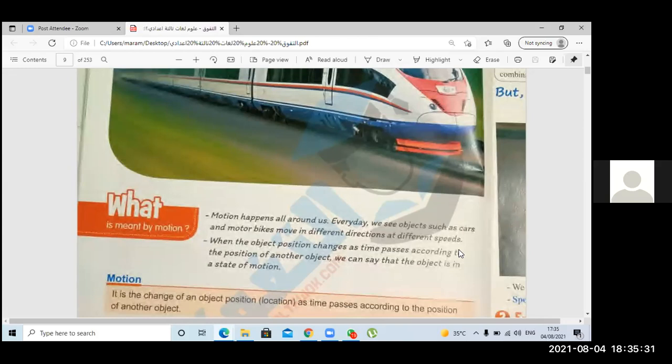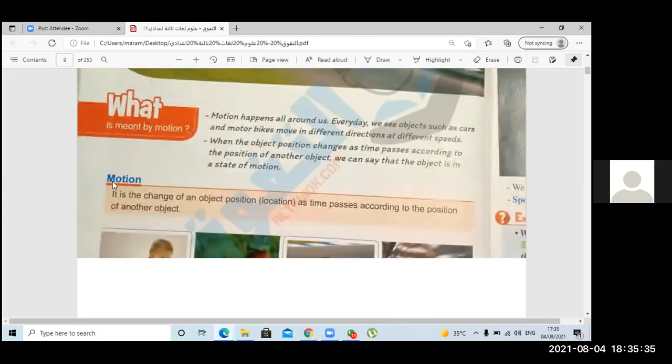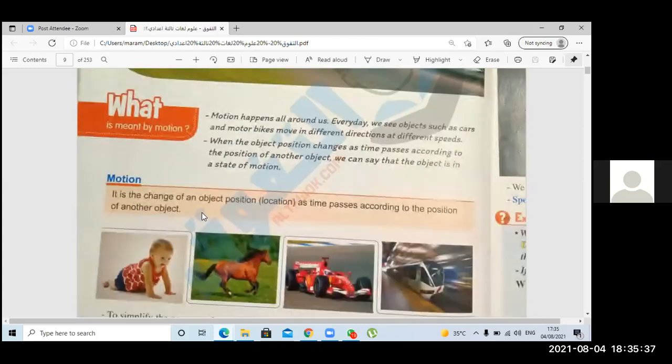It doesn't matter. Okay, so we can say that motion is the change of an object's location, the location or the position of an object as time passes, according to the position of another object. What does this definition mean? Here we have location, time. What does that mean?